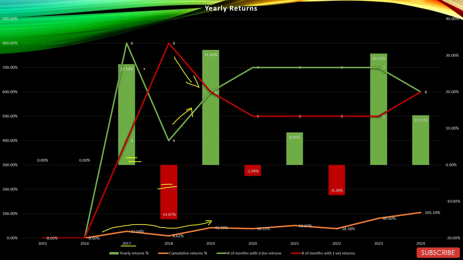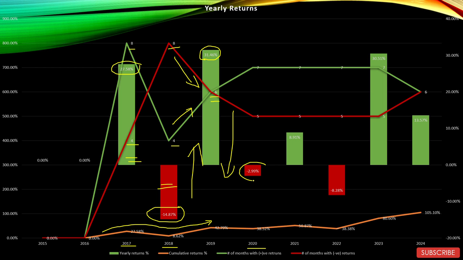2017 was a decent year for the sector as the sector managed to give returns of 27.58% in that year with 8 positive months and 4 negative months. In 2018, the sector managed to give negative returns of minus 14.87% with 8 negative months and 4 positive months. The sector reverses the direction again in 2019 and managed to give good returns of 31.46% with 6 positive months and 6 negative months. And the sector changes the direction again in 2020 and managed to give negative returns of almost minus 3% with 7 positive months and 5 negative months.